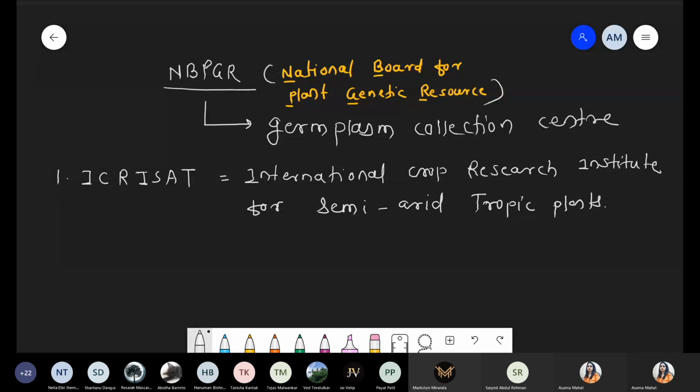This is one institute which is located in Hyderabad, Telangana. In this institute, mostly there is research and a collection of germplasm, and we are talking only about tropic plants, more specifically semi-arid. Semi-arid means plants that require quite high, hot temperature. So such plants are semi-arid plants. Where are these located? These are located in Hyderabad, Telangana. So I'm writing the city only.